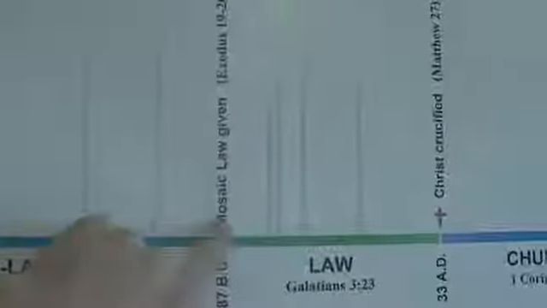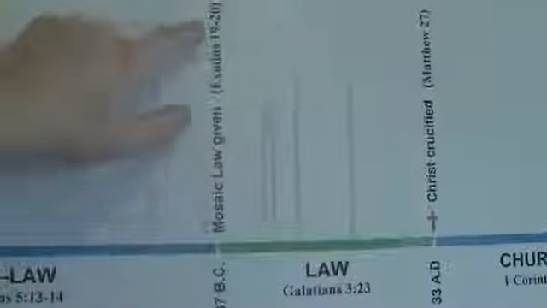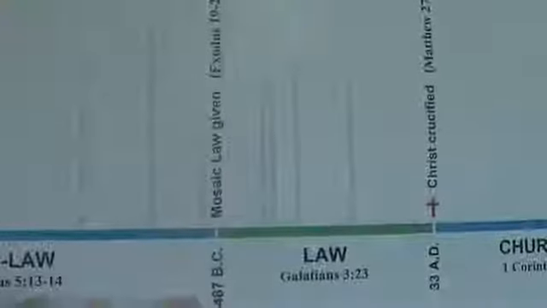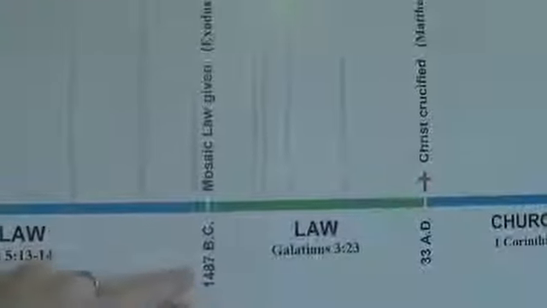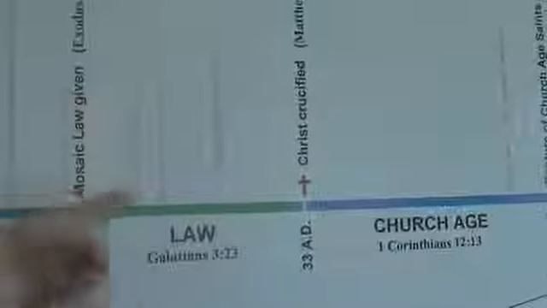Okay. Then he has some little notes here about Noah's Ark and the flood and things, and God destroys Sodom and Gomorrah. Major events within the Bible. The Red Sea crossing, and then you have the Mosaic law given there in Exodus chapters 19 through 20. Okay, and approximately about 1487 BC. Then you have under the law, and a couple things happening there: death of Samson, David slays Goliath, Elijah versus the prophets of Baal, and he's given approximate times here.